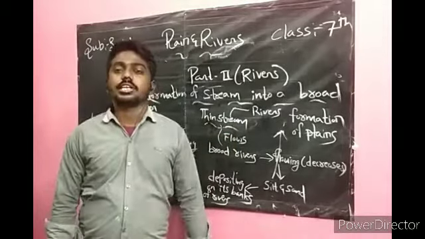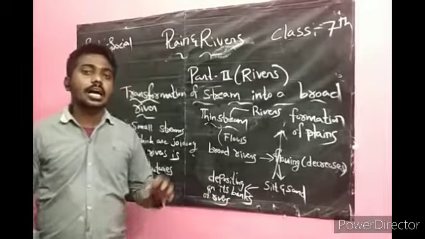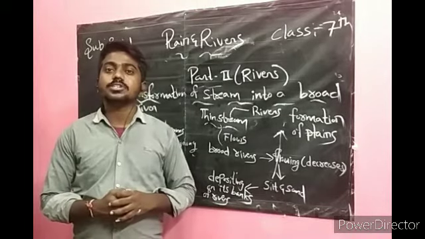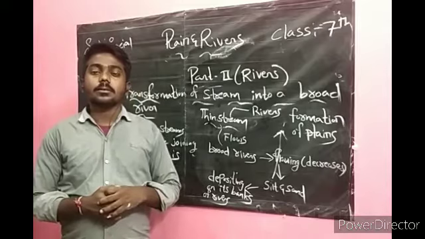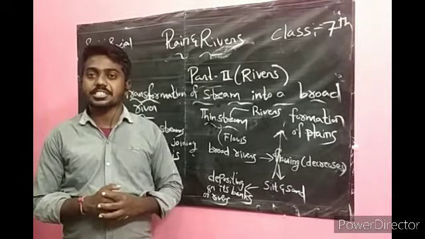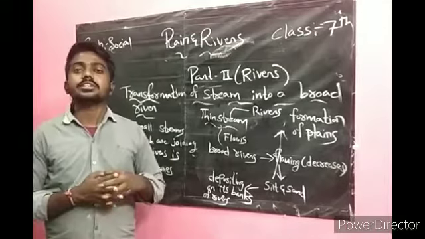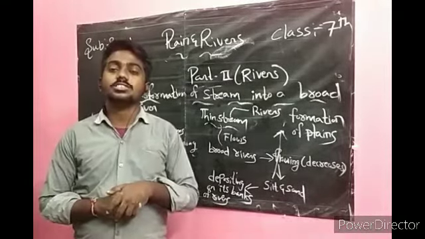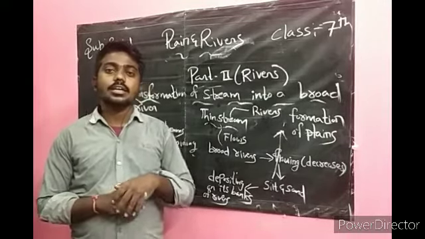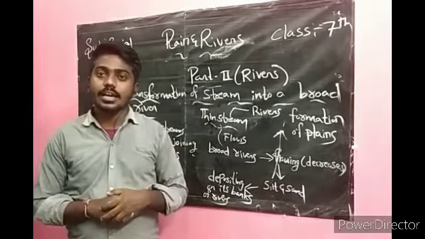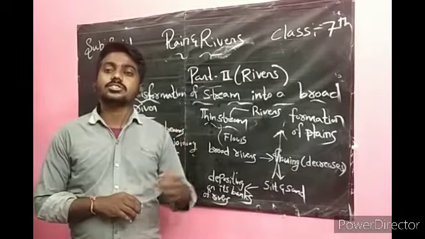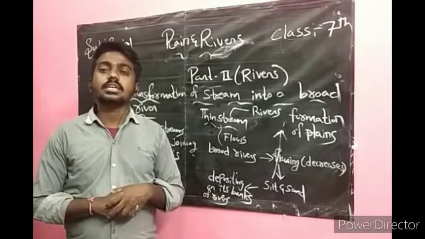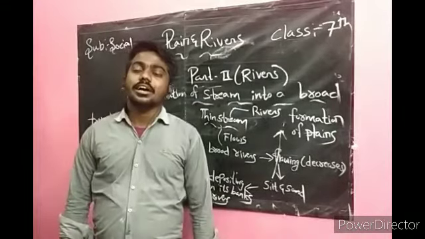This is it for today's class. What I told about the rain gauge: a rain gauge is an instrument used to measure the rainfall. Rainfall is measured in centimeters, and we also discussed the experiment. Coming to part 2, when the rainwater falls on the surface of the earth, some flows on the surface of land, some percolates into the soil, and the remaining becomes water vapor and mixes with the air. We discussed about the rivers also.